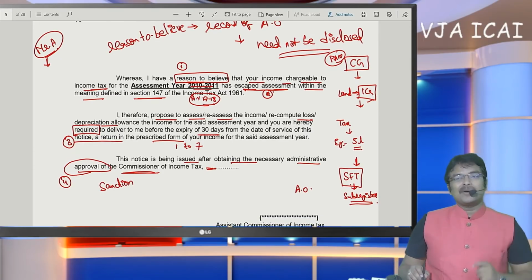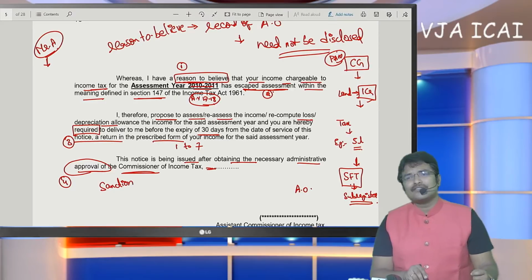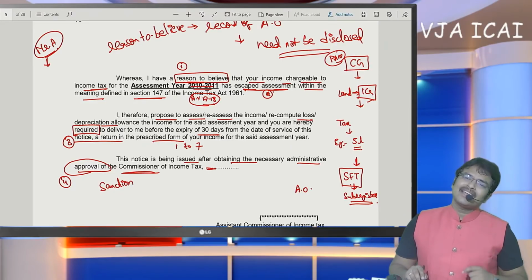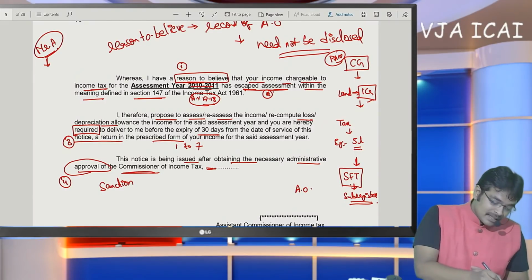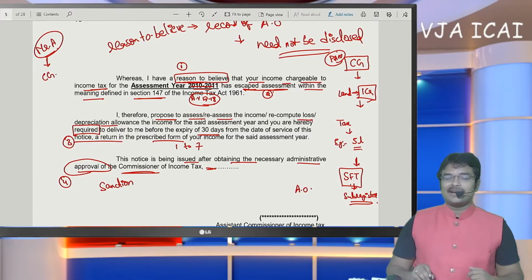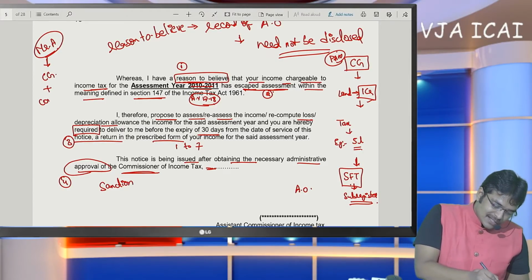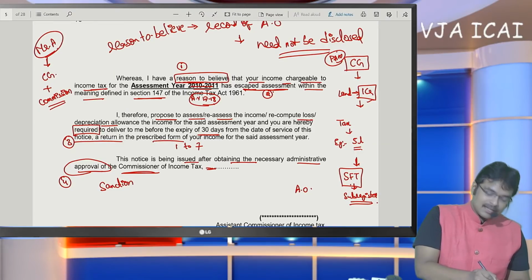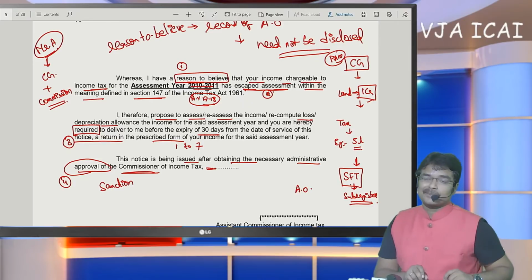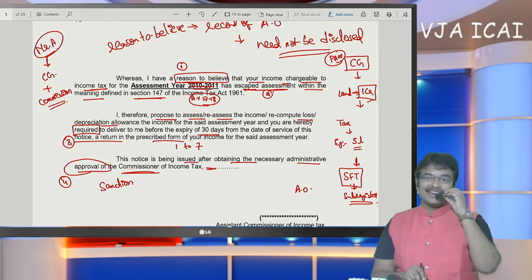So he is trying to remember, I have received notice for income escaping. What are the incomes I have not disclosed in the return of income? Now SSE is thinking of it. And he has remembered that there is a capital gain on sale of property. And along with that, he has also not disclosed certain commissions received from manufacturers. Some manufacturer has given a credit note.